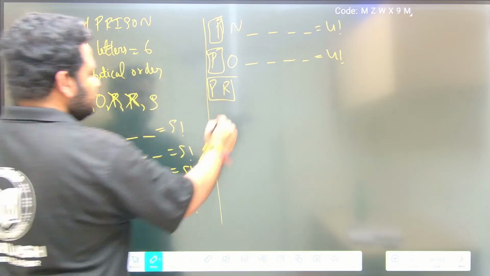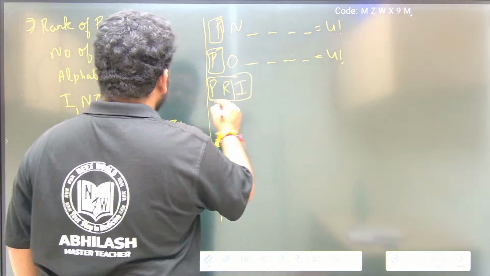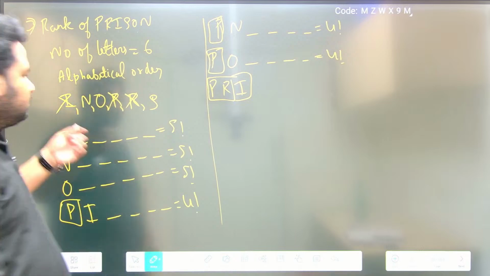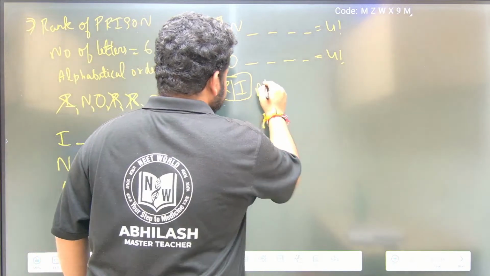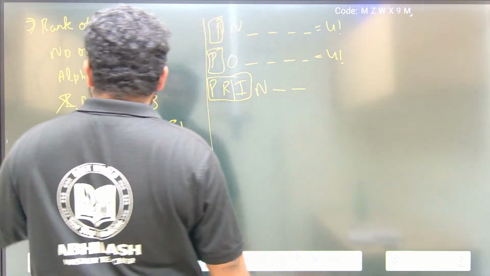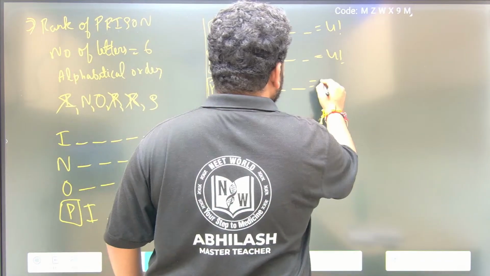So I will be here. I can fix it, because the word starts with PRI. Now I have to start from the beginning. N is there, so you cannot fix this. How many are there? 1 2 3 4. Remaining 2 are there, so I can write it in 2 factorial base.